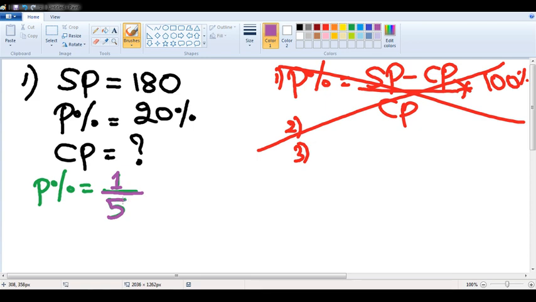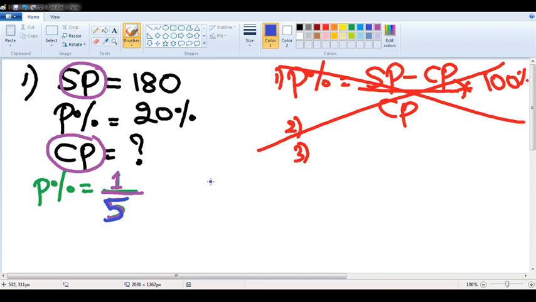Whichever topic you are solving, denominator always represents your initial value. I have cost price with me. I have selling price with me. Out of cost price and selling price, which is the initial thing that will happen in any transaction? Cost price is always the initial thing in any transaction. That means your denominator represents the cost price, right?